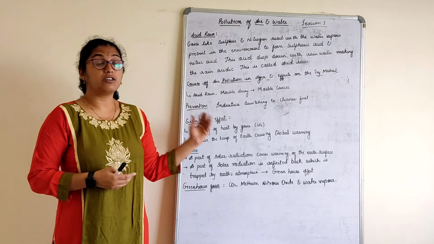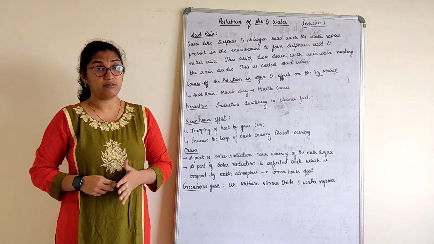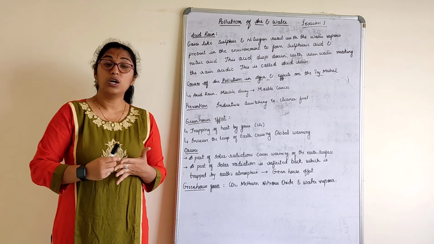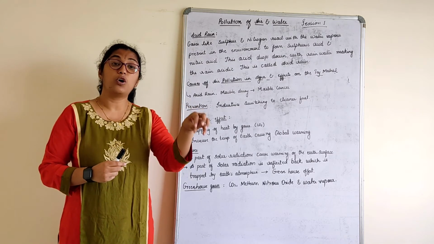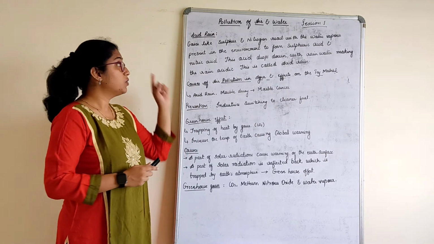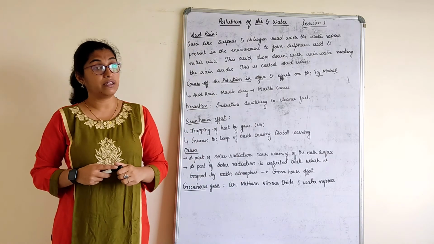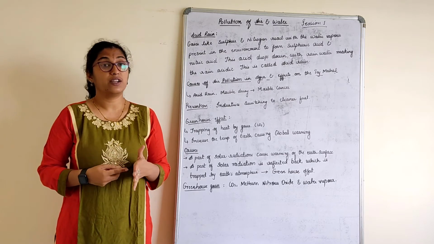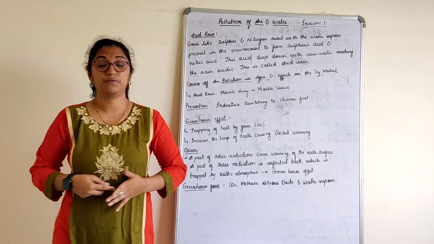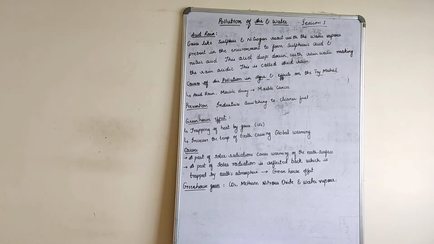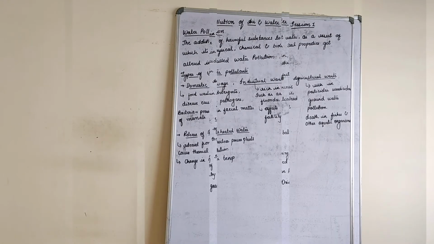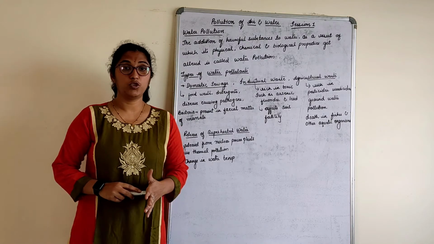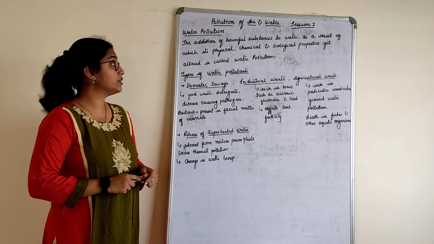So this is all about air pollution, children. We understood what air pollution is, its causes, prevention, what pollutants are that cause air pollution, and what consequences happen with respect to that. Similarly, like air pollution, let's now understand what water pollution is.